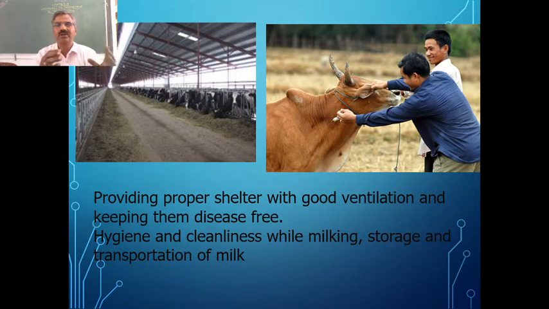Take the cattle: they give us milk, one of the major products, which must be free from any infections or bacteria. That's why keeping hygiene and cleanliness while milking, storage and transportation of milk is very, very important. For that, we need an area free from these microbes, with hygienic conditions and very good sanitation.